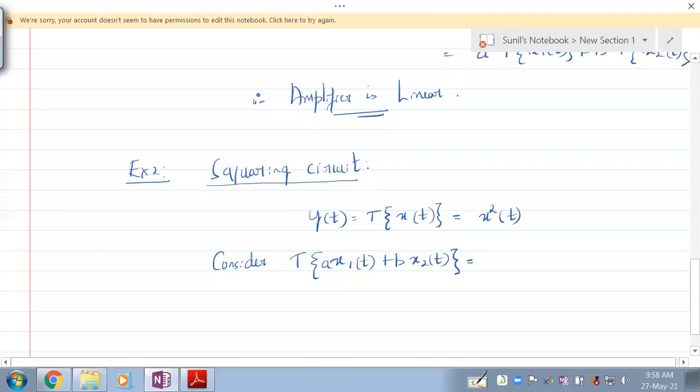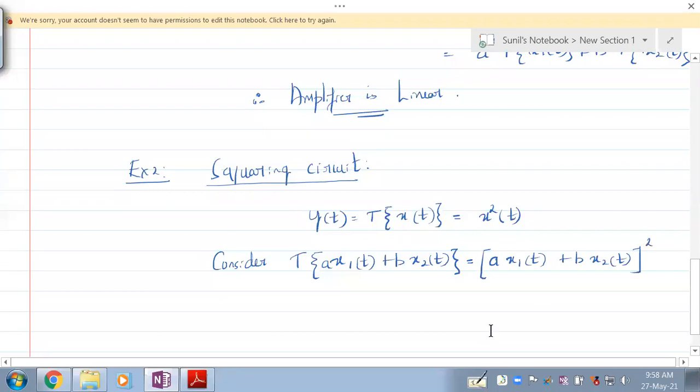If you give x of t, it will give x squared of t. If you give an input, it will give a square of the input. So if you give this input, the output would be the square of this, which is a x1 of t plus b x2 of t whole squared.